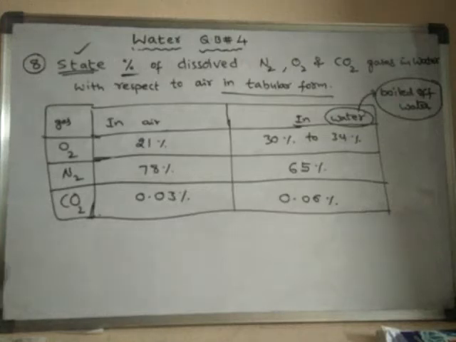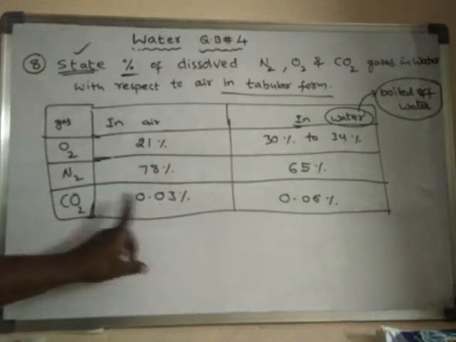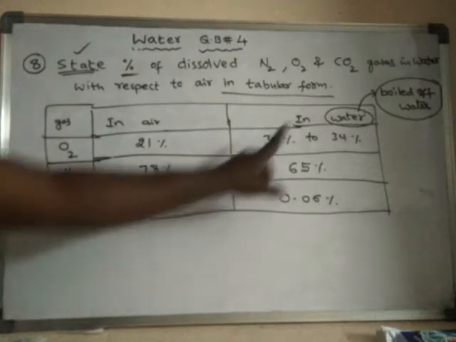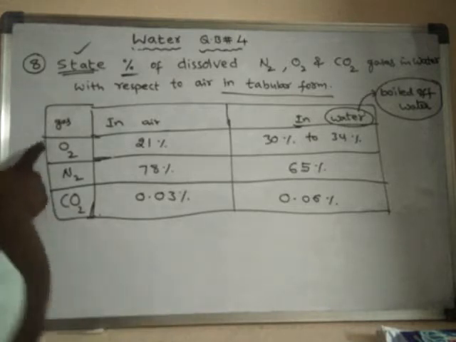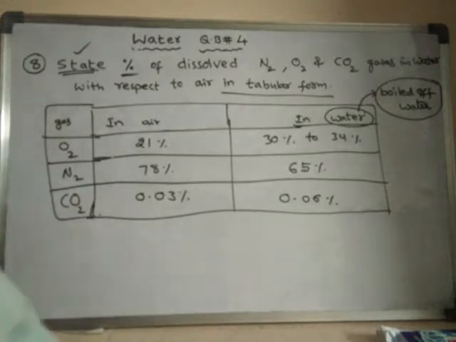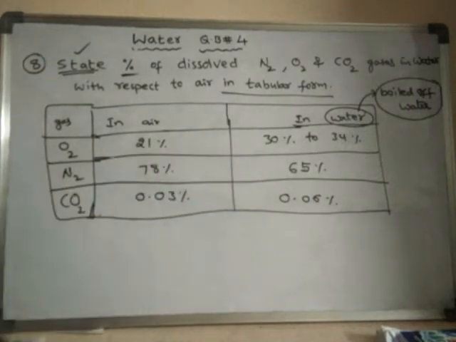Remember that. So in this way we can discuss the percentage of dissolved oxygen, nitrogen and carbon dioxide in water when compared to the air.